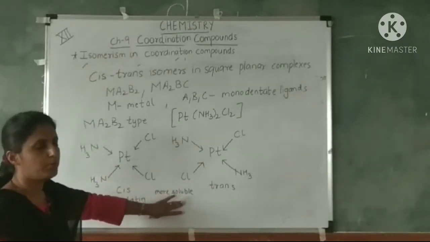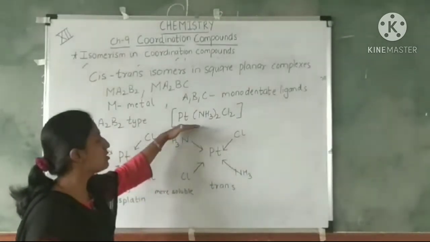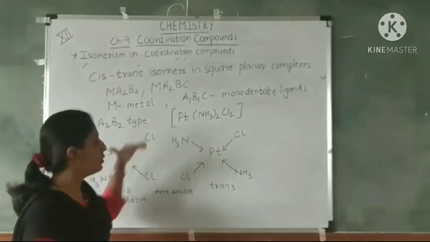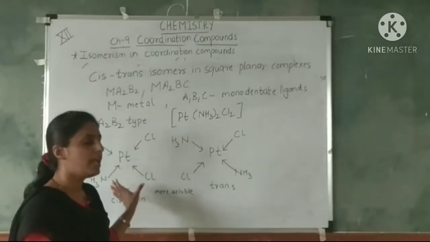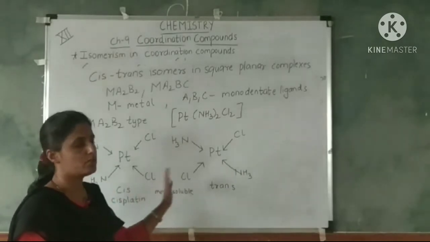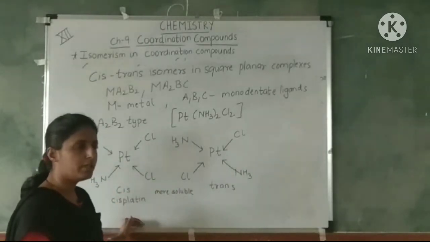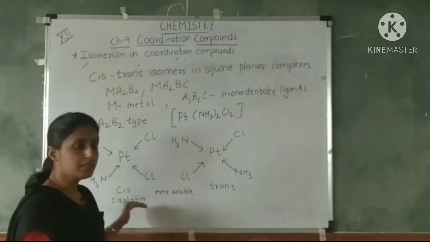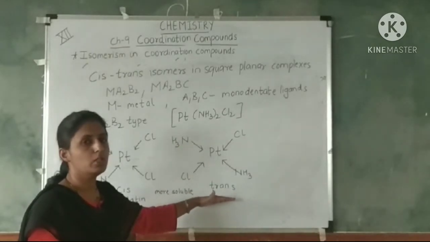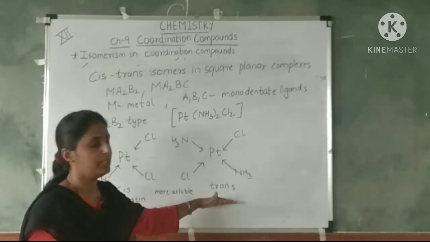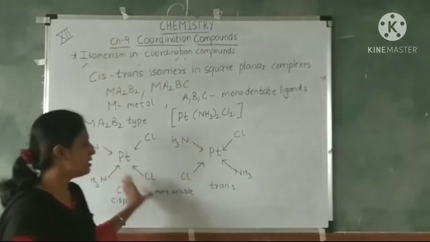So what is the difference between this cis and trans? How can you say that this platinum molecule exists as two isomers, cis and trans? Because the properties of these two molecules have been studied. Cis has been found to be more soluble in water and it is used as a drug, while trans has no use physiologically. It is not used. So this is the difference.